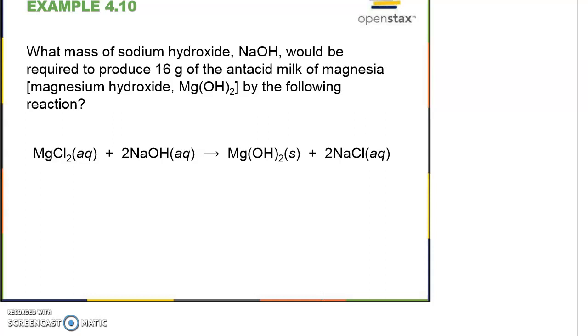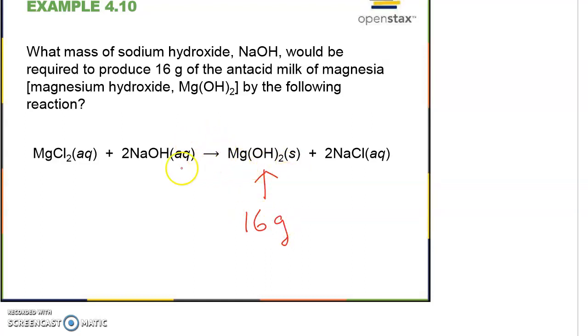What mass of sodium hydroxide would be required to produce 16 grams of magnesium hydroxide by the following balanced equation? So what we want is to produce 16 grams of this molecule, magnesium hydroxide.